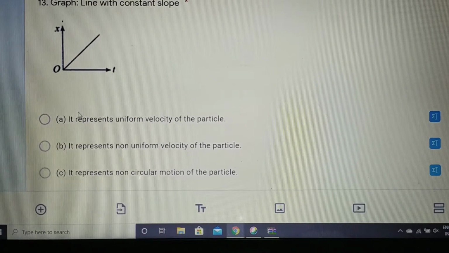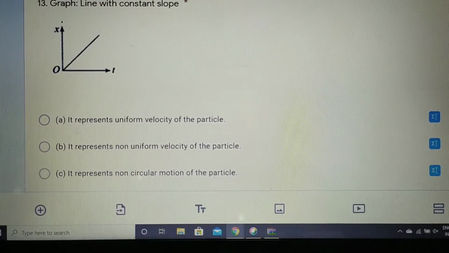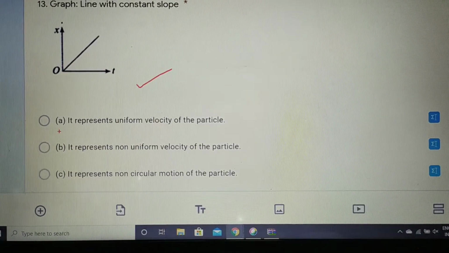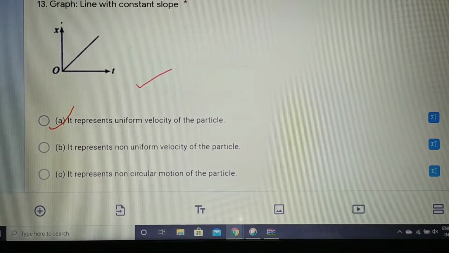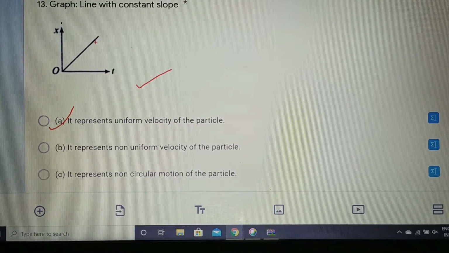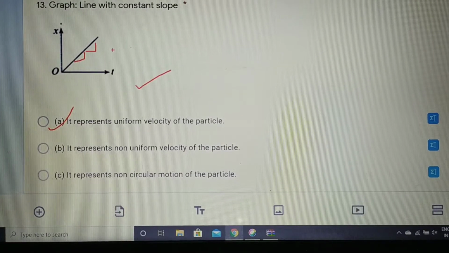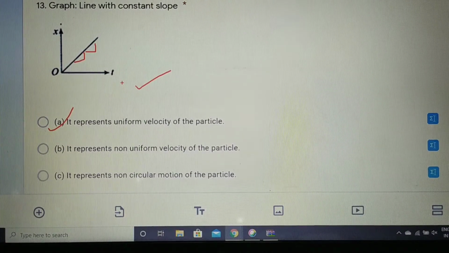Nowhere can you see non-uniform motion in this graph. So what is this graph representing? It is representing a uniform velocity of the particle, and nowhere is it representing non-uniform motion. It is just a straight line. So we can say the slope at every point is the same, and if the slope at every point is the same, you can say the particle is possessing uniform motion.